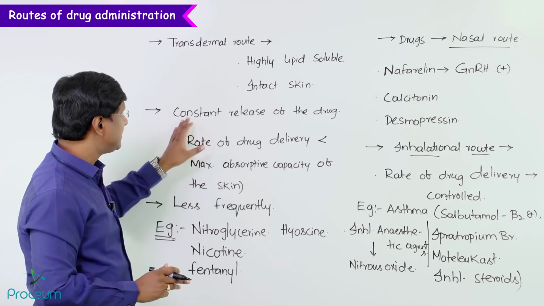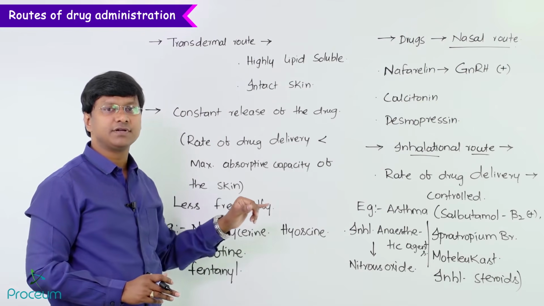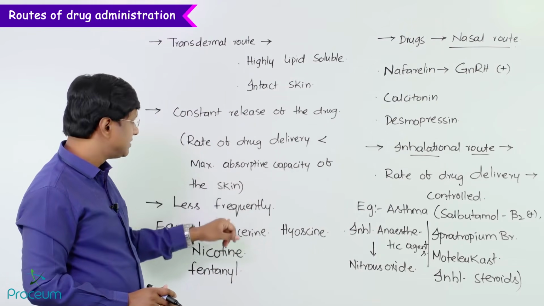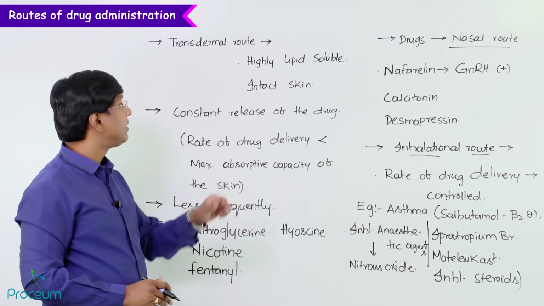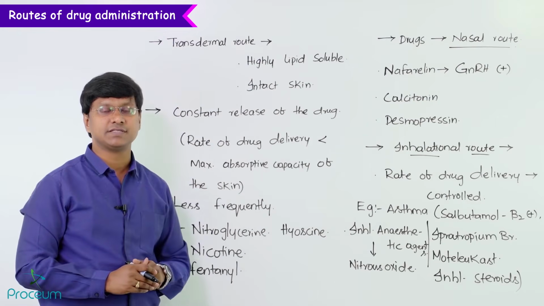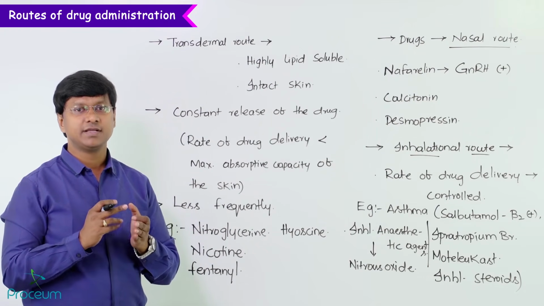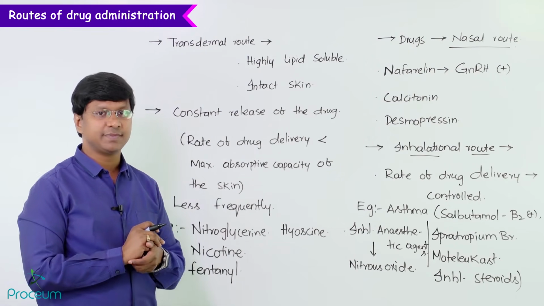Because the constant level is maintained, it is administered less frequently. The examples of drugs administered via the transdermal route are nitroglycerin, nicotine, fentanyl, as well as hyoscine. These are administered through the transdermal patch.